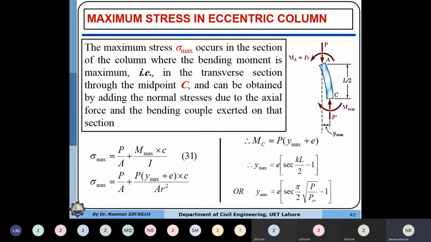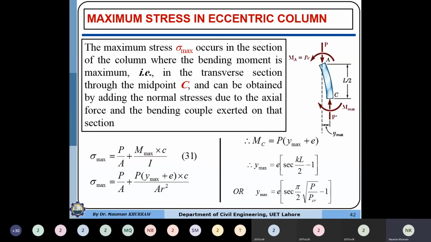Sigma maximum is not like that, because if the load is increasing from 10 to 20, this parameter will also increase. This means that when the load is increasing, it is also increasing the moment. So the stress corresponding to load 20 will not be equal to 20. It may be 40. This means that stress is increasing maybe in a second degree curve, maybe parabolically, with the increase of the load. So that is not a linear function.